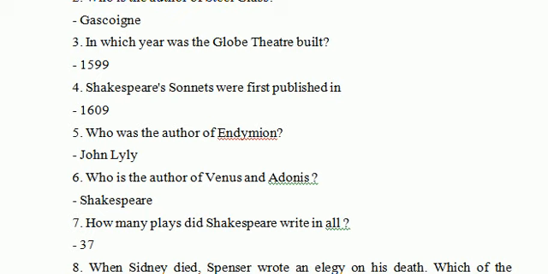Who is the author of Venus and Adonis? So answer is Shakespeare. How many plays did Shakespeare write in all? So Shakespeare wrote 37 plays.